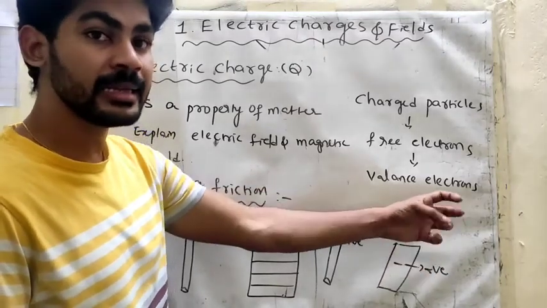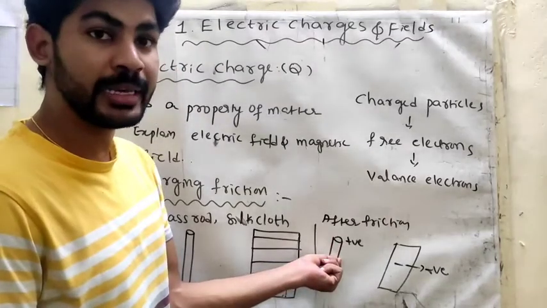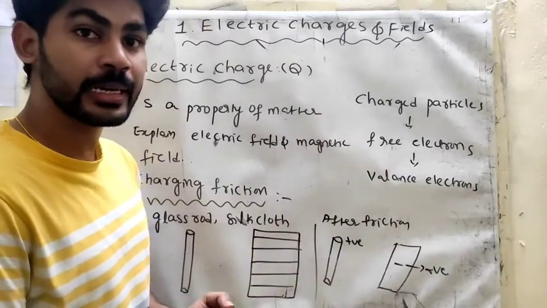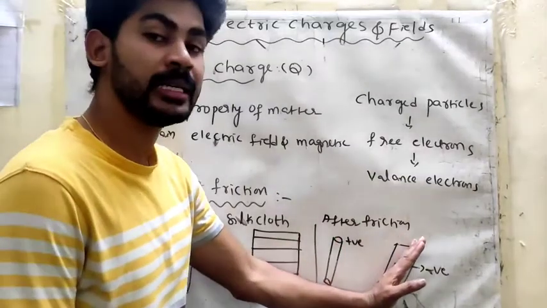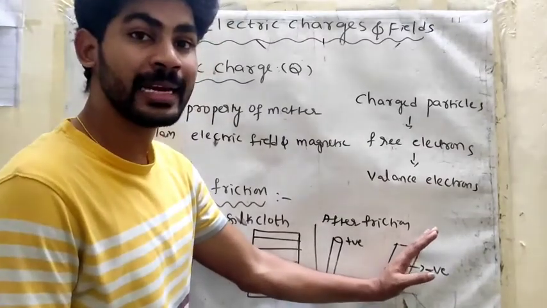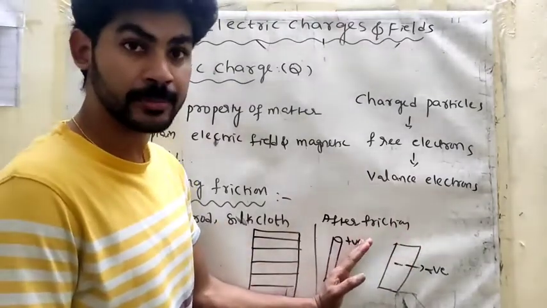That silk cloth is attracting the neutral body's negatives. Positive always attracts the negative only. So maximum negatives are shifting to the silk cloth side. So now the silk cloth is negative charge because more electrons are shifting because of friction.